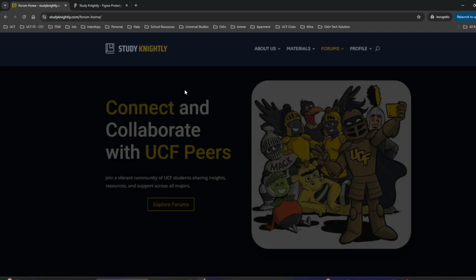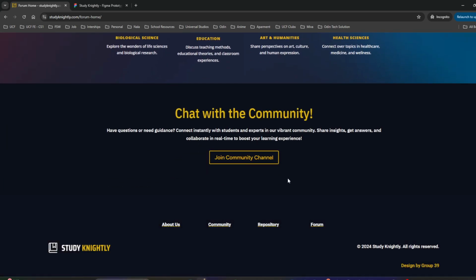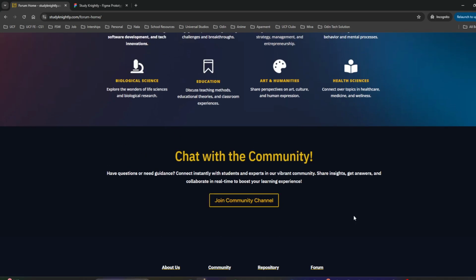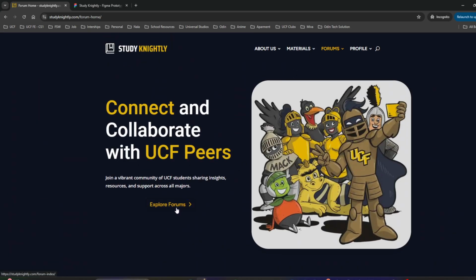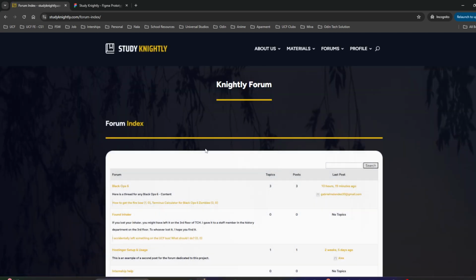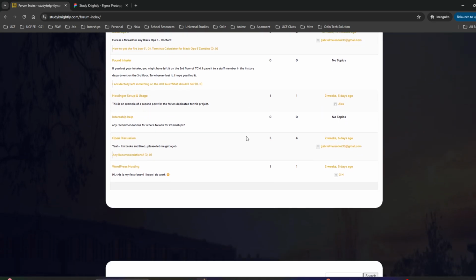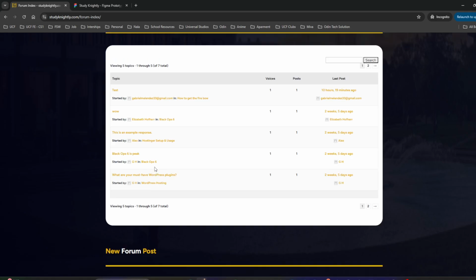Of course, we have the forums in here. This is mainly the landing page for the forums, a brief introduction of it. We have different pop-ups or sections that guide you. If you want to chat with the community, it'll take you back to the community channel. If you want to explore the forum, click on explore forums, and users can come here and create new threads, look at different forums, open discussions, and create new forum posts.